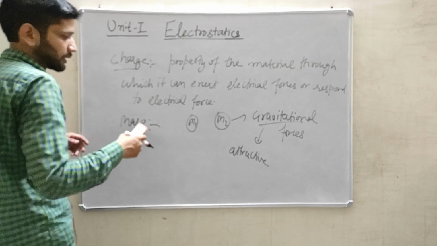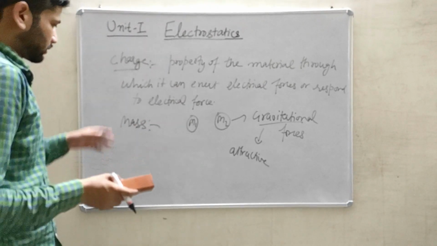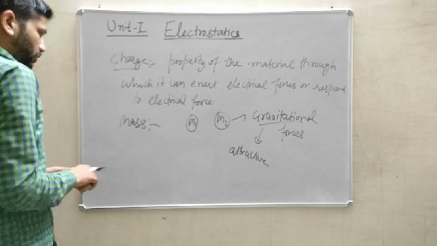So this is actually the meaning of charge.